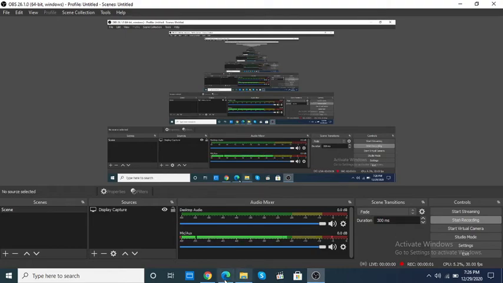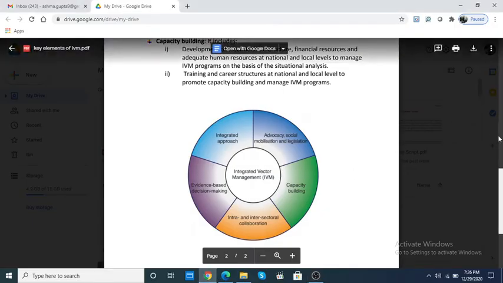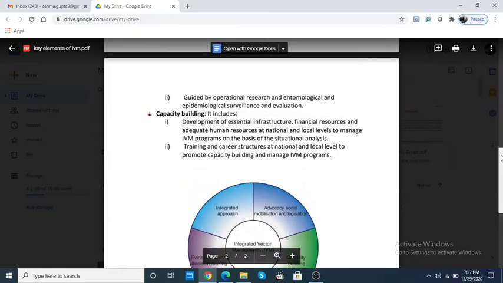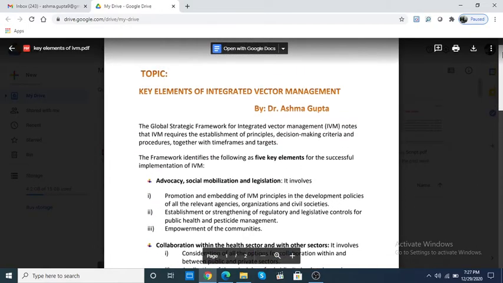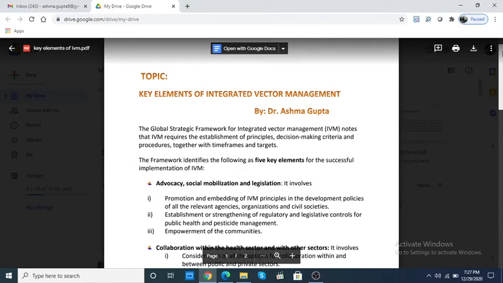Hello everyone. So we have started with the unit 5th and we did the first topic of the second subunit, that is the integrated vector management. If you had gone through the previous video, you must be aware of the concept of IVM, the history of IVM, some merits, feasibility, that is a practical approach, and some demerits of the IVM, that is the integrated vector management. So in continuity with that topic itself, there's a little topic, key elements of the integrated vector management. We'll take up today this topic.